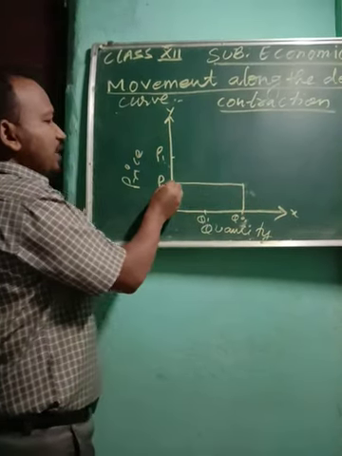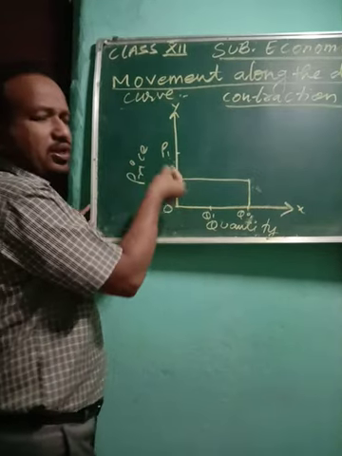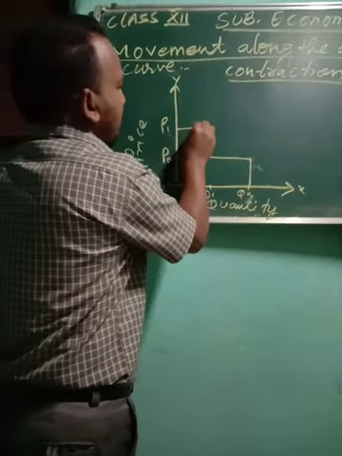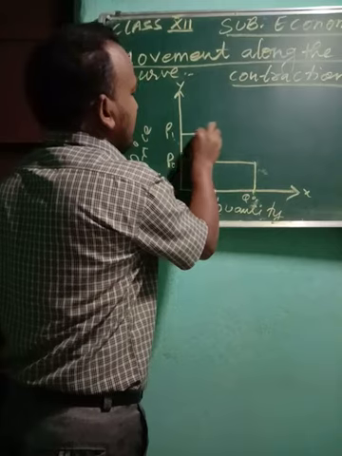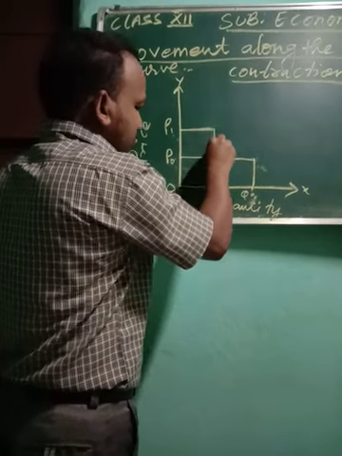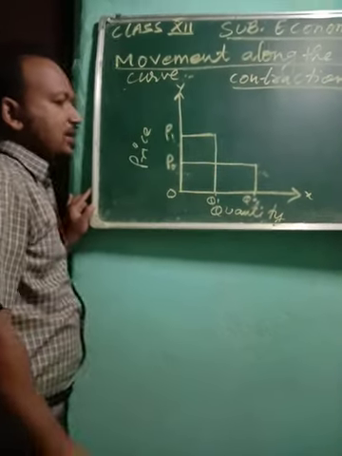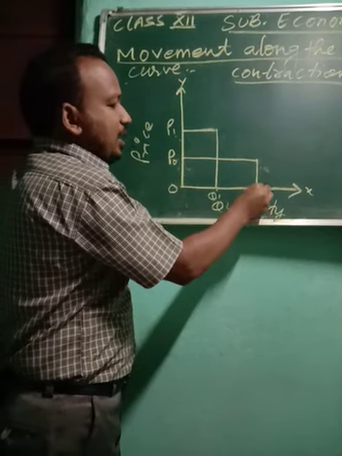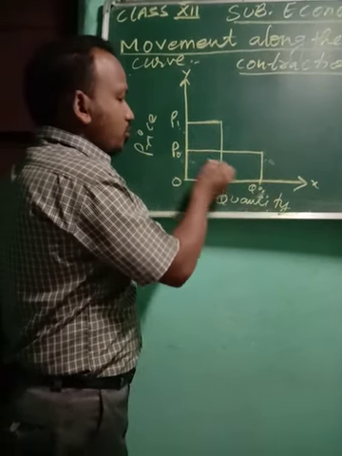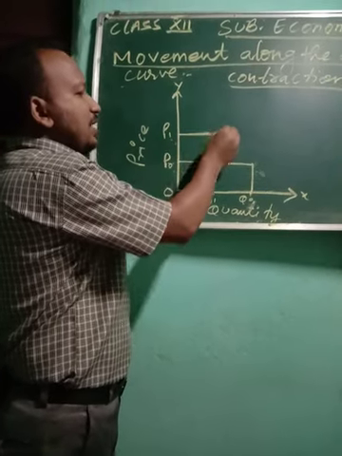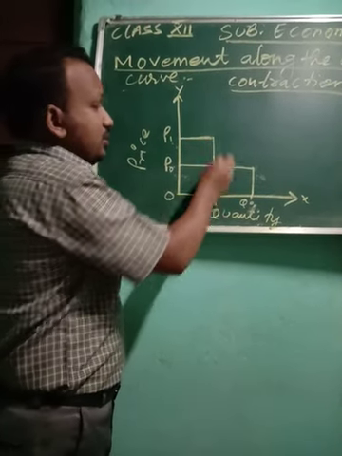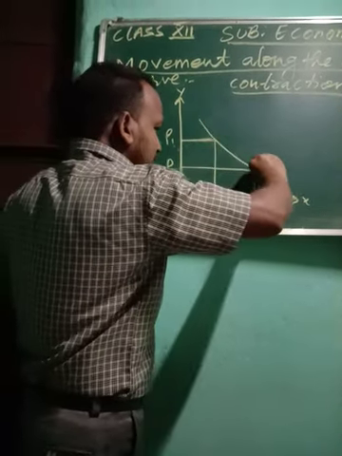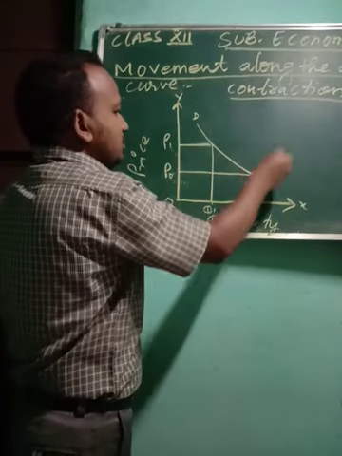Now suddenly if there is a rise in price, naturally a rise in price means a fall in demand. So the demand for the commodity is likely to decrease. You see, when price was less, people tended to demand more. When price increases, naturally the demand is going to decrease. So this phenomenon is considered as your contraction of demand.